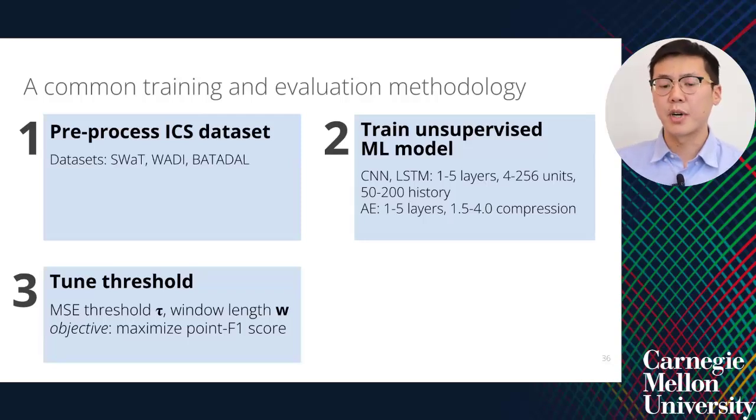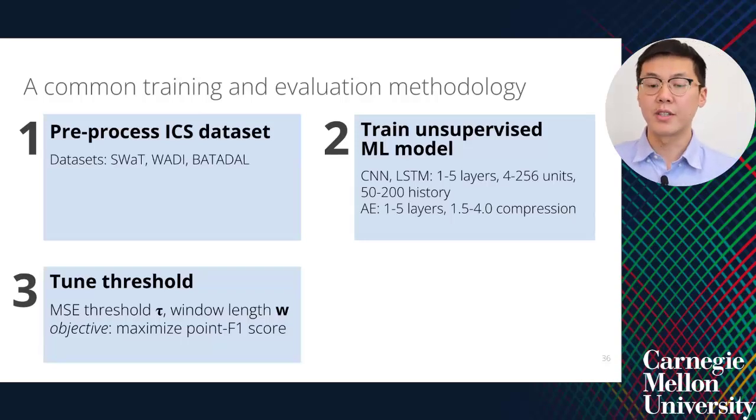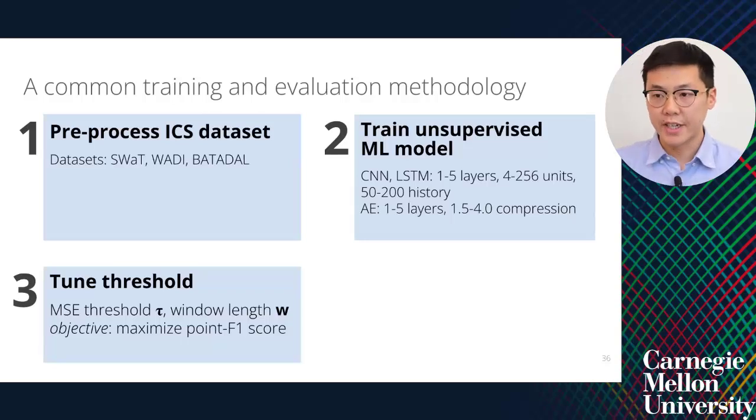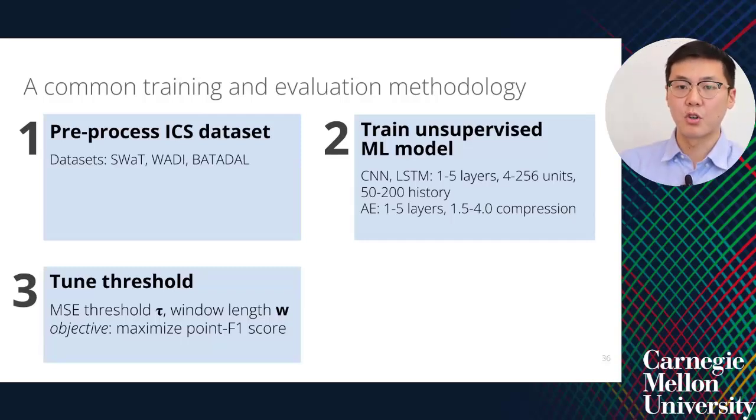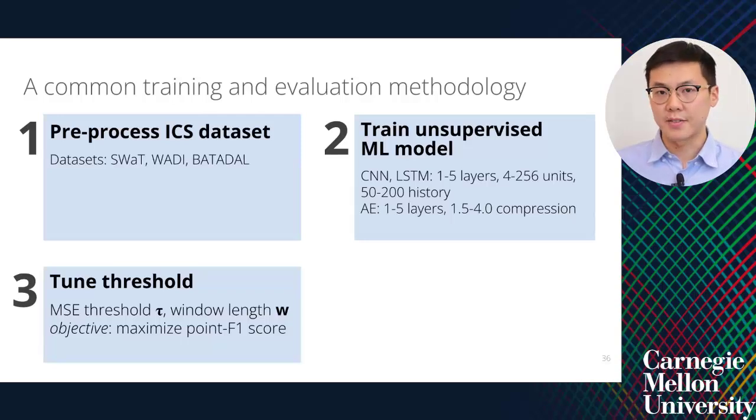Threshold is parameterized by the value tau, which tells you if this value is exceeded to declare an alarm, and the window length W, which tells you how many consecutive alarms are needed before this is classified as an anomaly. There's a slight distinction between the window length W and the history described before. The history is the size of time used as the input to the model, whereas W is used after the model makes predictions to declare an anomaly or not.